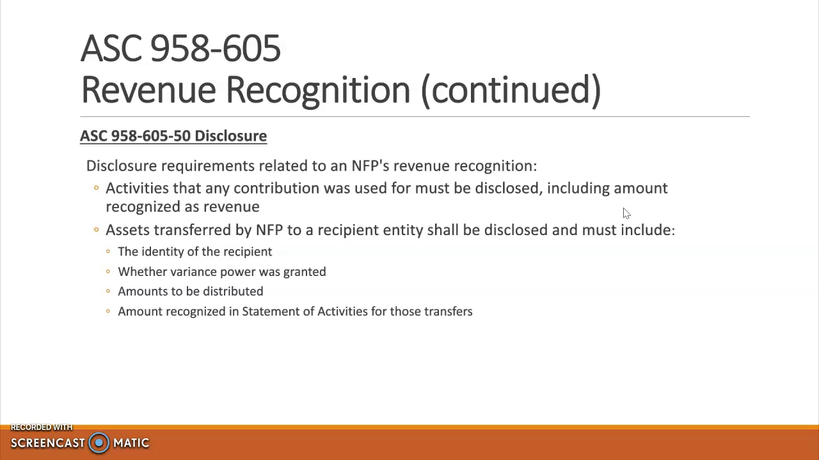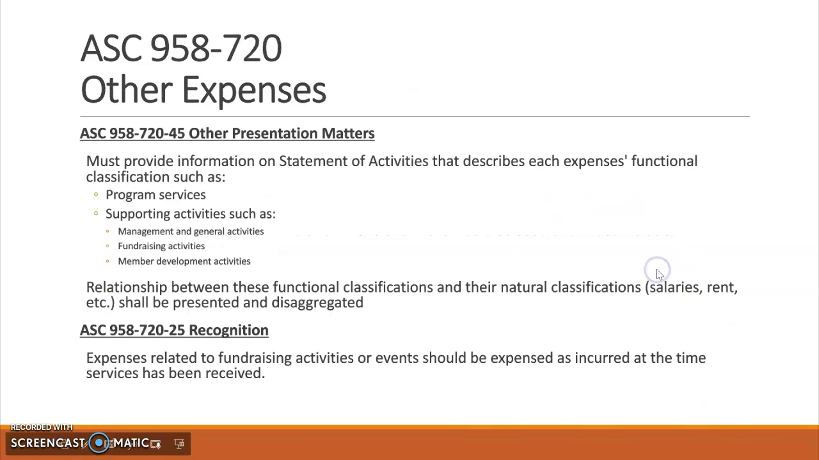Disclosures related to revenue recognition. Activities that any contribution was used for must be disclosed, and they must also disclose any amount that was recognized as revenue. They also must disclose their assets that were transferred by the not-for-profit to a recipient entity, and they must disclose the identity of the recipient, whether variance power was granted, amounts to be distributed, and the amount that was recognized in the statement of activities for the transfer.